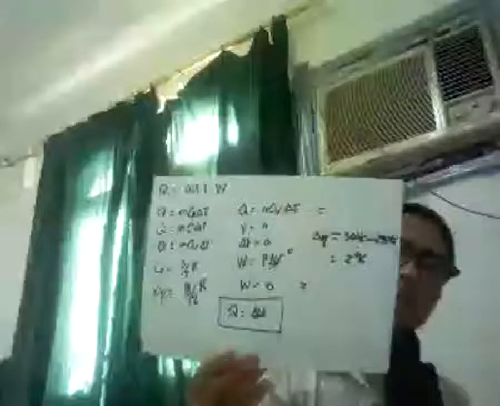Now, what is our Cv to be used? Guys, we have a lot of specific heat capacities, but the problem here is that we cannot assume that this is water. This is a gas. We can never use the latent heat of vaporization, fusion, or condensation.